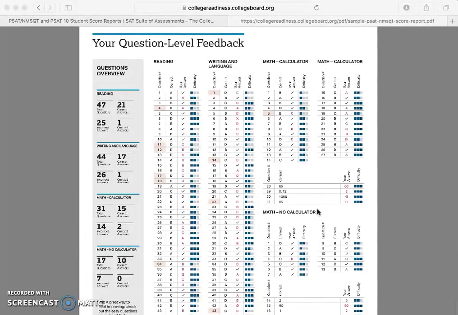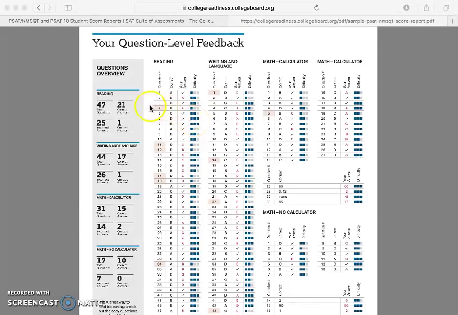This is my favorite page because we all should have our test booklets from when we took the test in October. So hopefully your PTE teacher passed those out. And this is everything that you answered on the test. So you can go back and look at the questions and see which ones you got wrong, which ones you got right. And then a really cool part is this difficulty level right here. So it shows like a 1 is a lower difficulty or easier, whereas the 3 is a higher difficulty level.